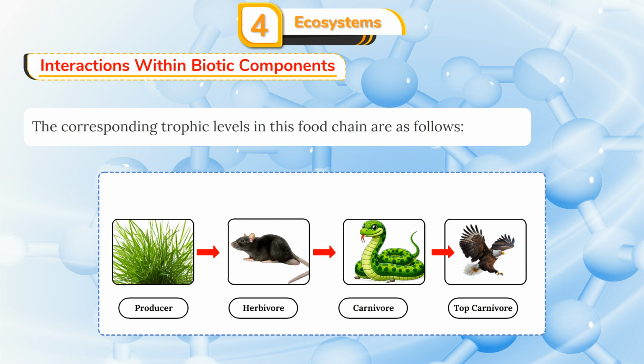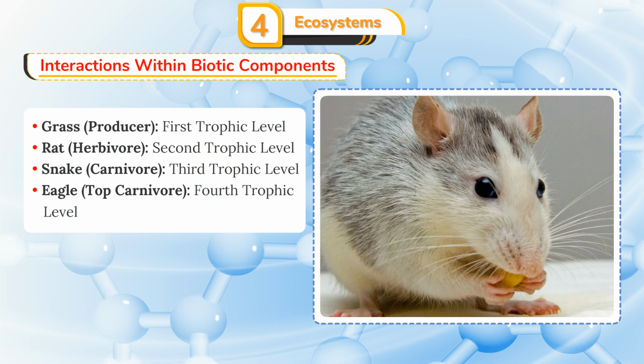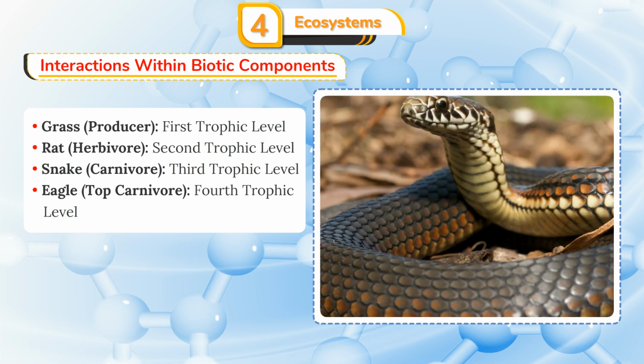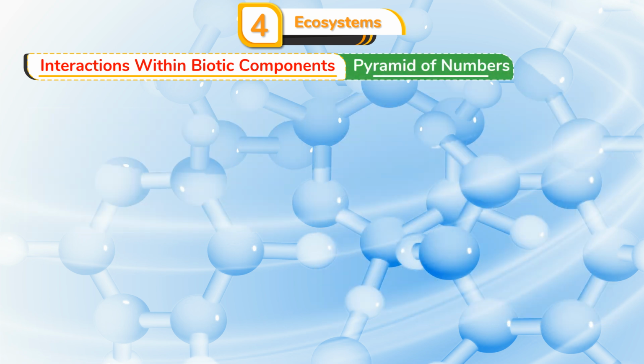The corresponding trophic levels in this food chain are as follows. Grass, producer, first trophic level. Rat, herbivore, second trophic level. Snake, carnivore, third trophic level. Eagle, top carnivore, fourth trophic level.